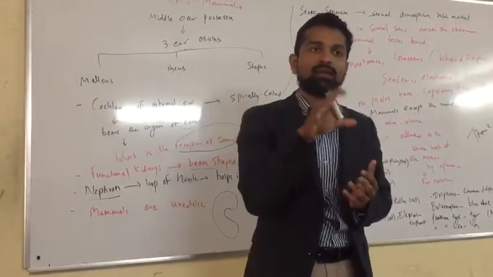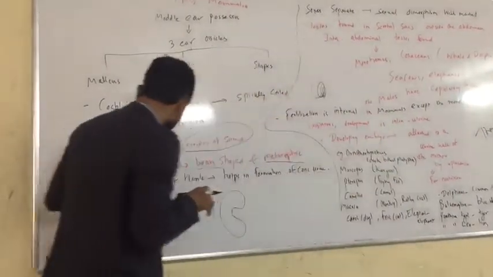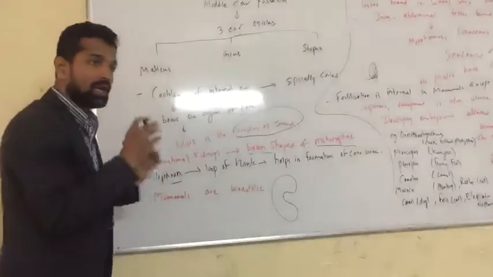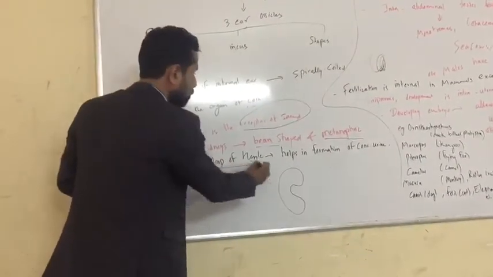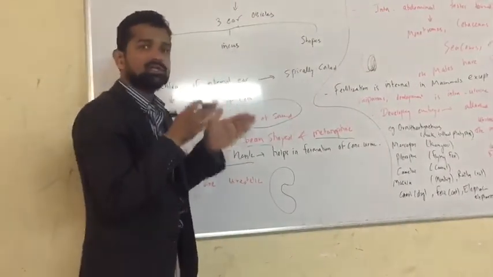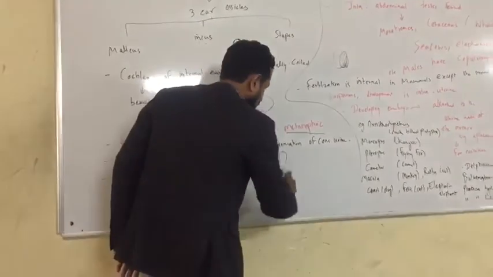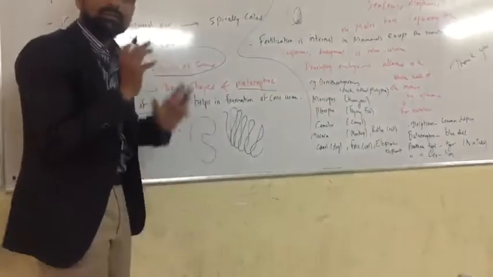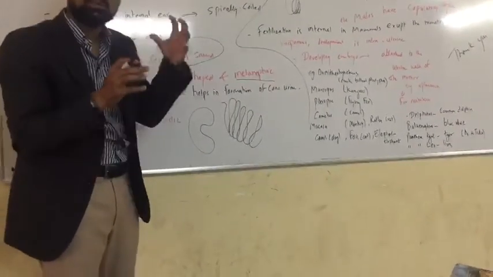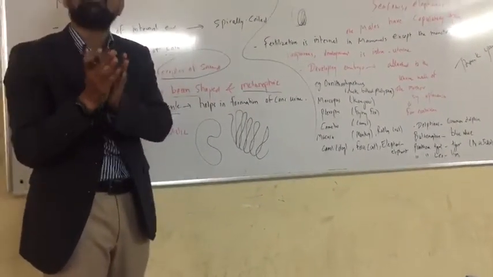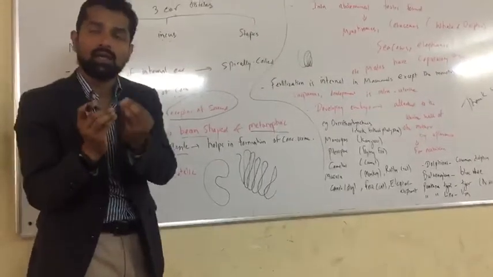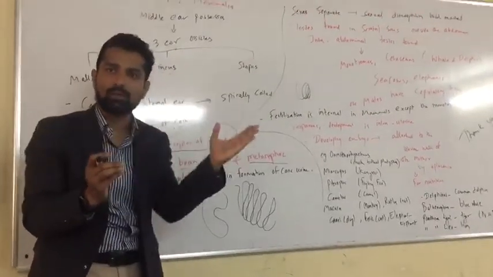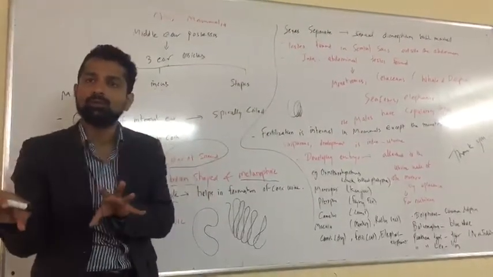Same like the kidneys are formed by nephrons. Each nephron has a loop of Henle. This kind of structure is there in every single nephron, in which the blood is filtered and the required nutrients go back into the blood and the toxins come into urea.